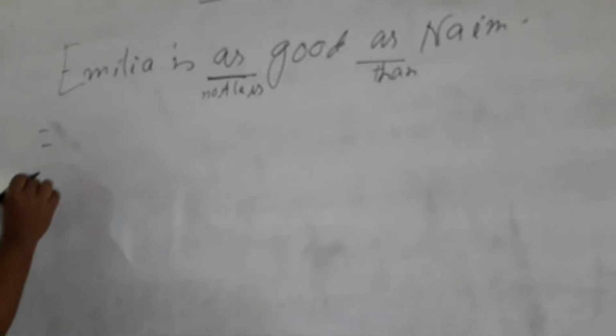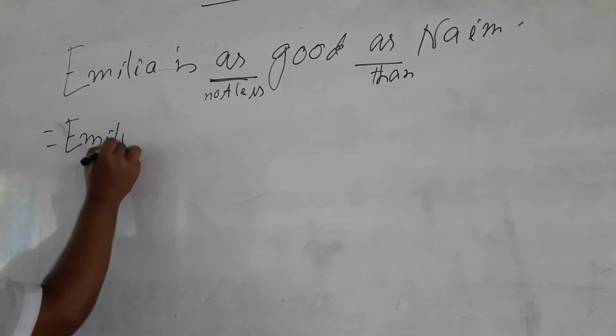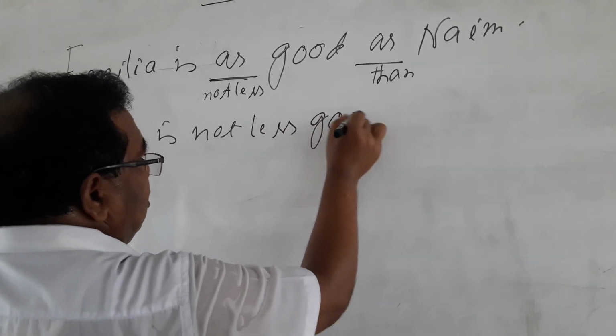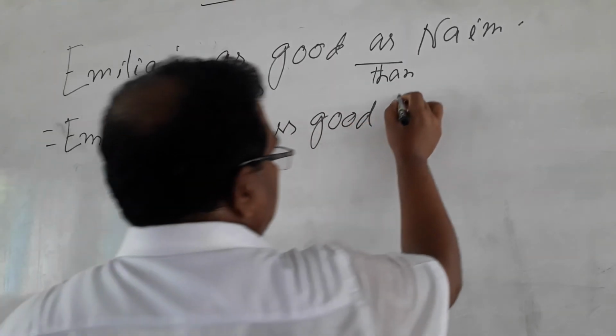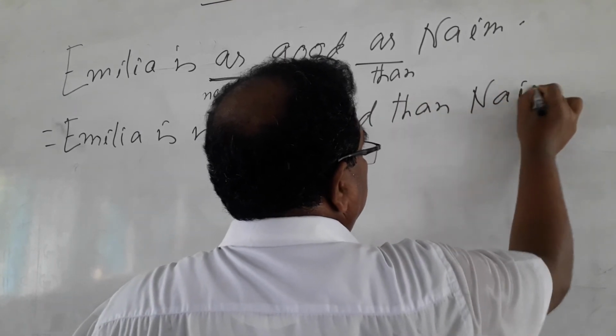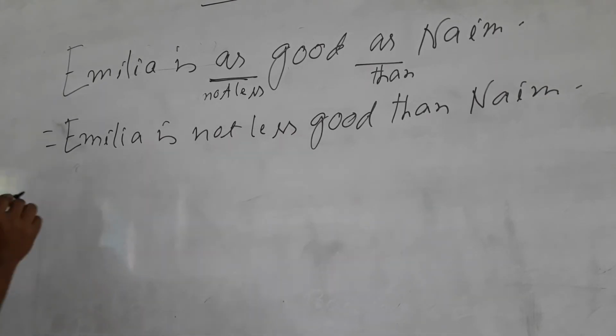So come to the point. Emilia is not less good than Naim. In this way, you can do another sentence.